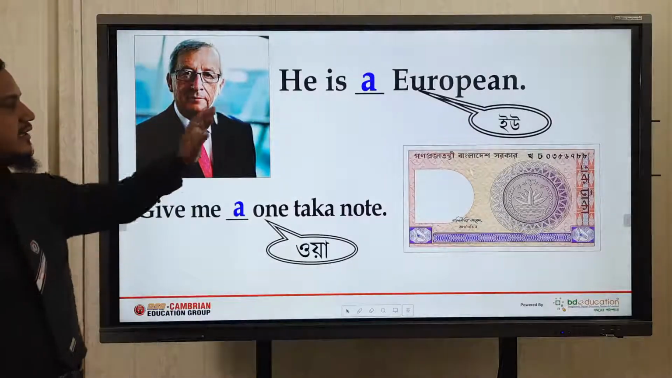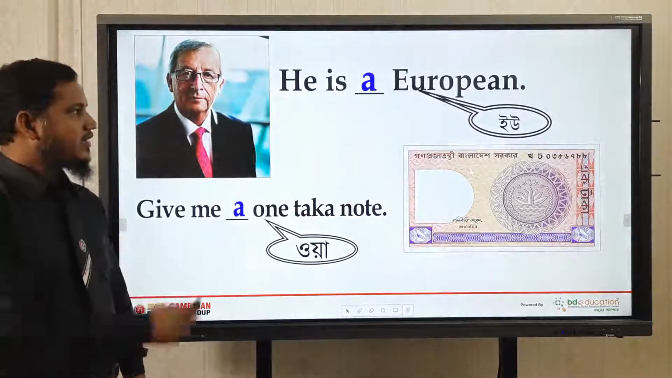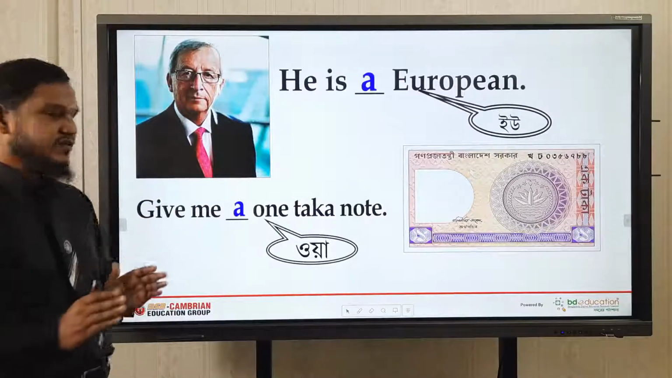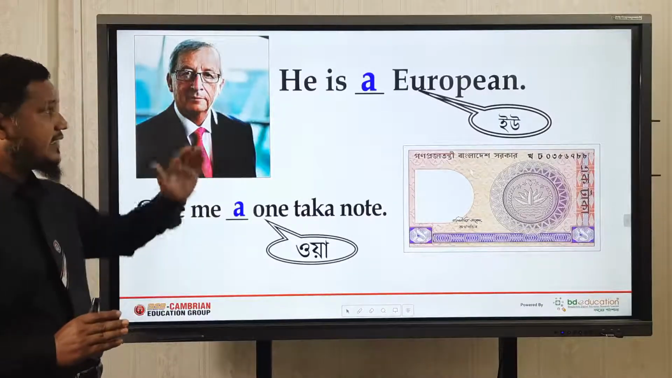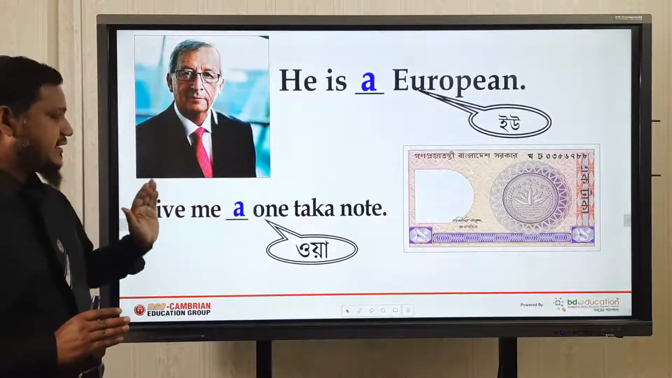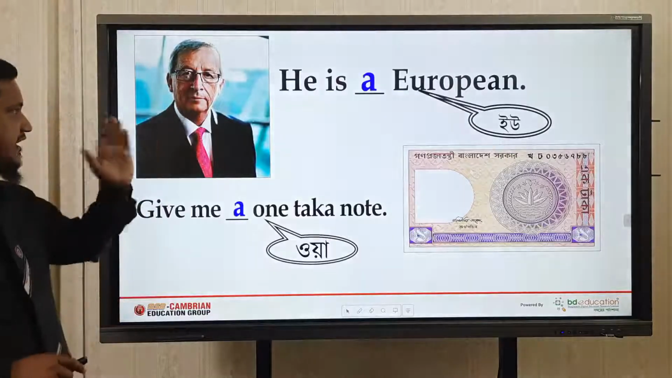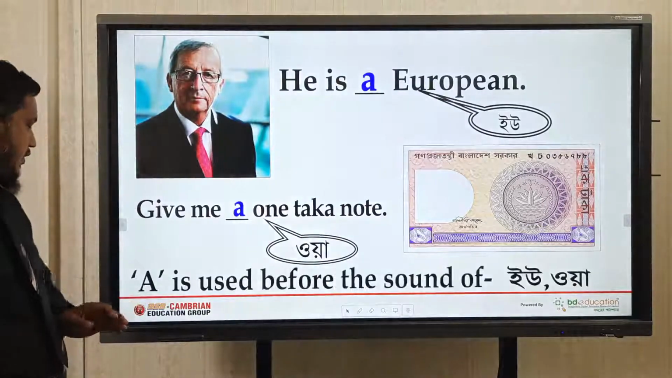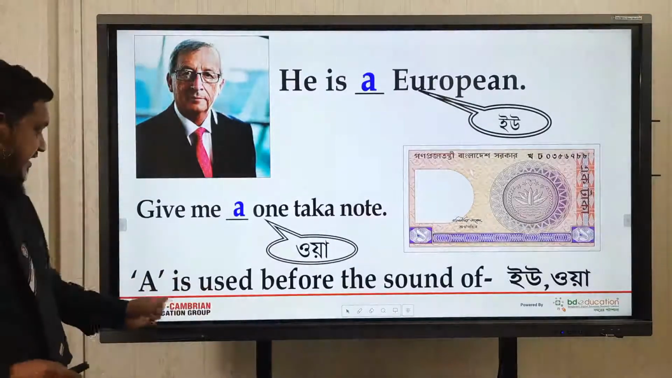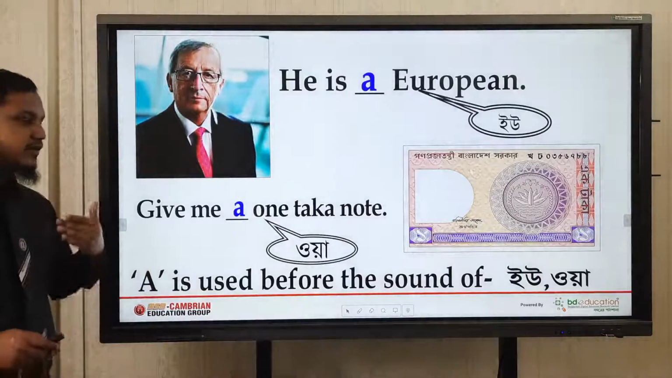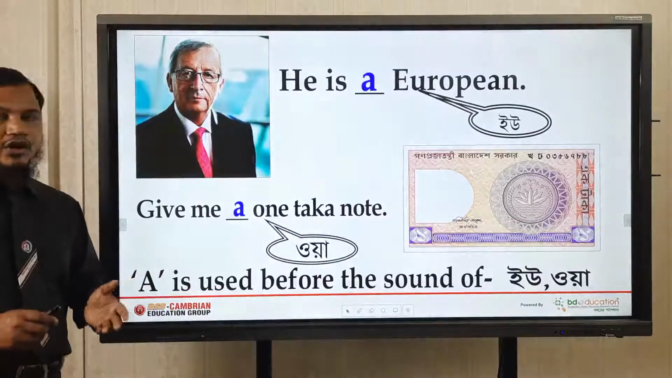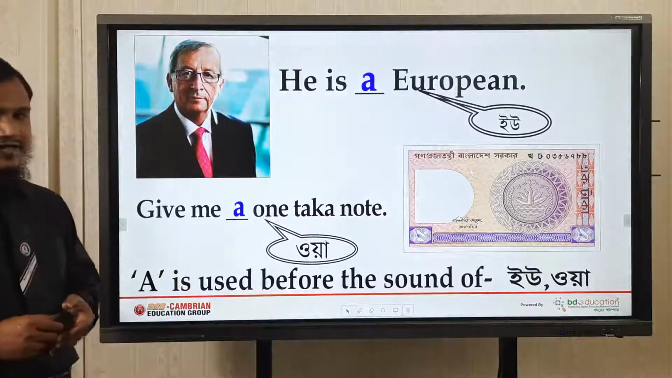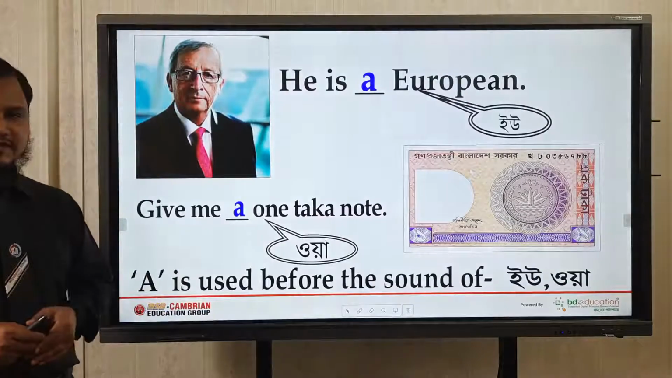Dear students, in the first sentence, you have already seen that the pronunciation was yoo, and in the second sentence the pronunciation is wa, and the same article is used here. Look at this. He is a European. Give me a one-second note. So this is the rule for you: A is used before the sound of yoo or wa. If you remember this, you can use the article very successfully.